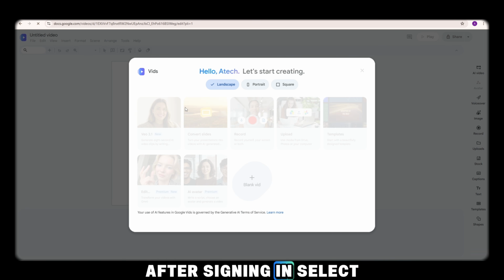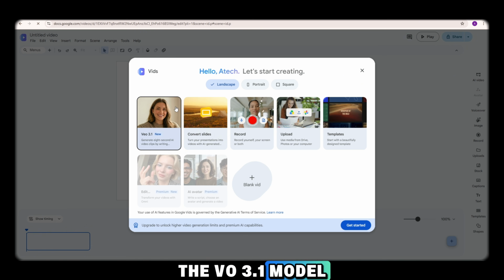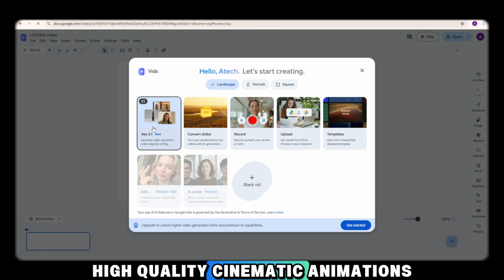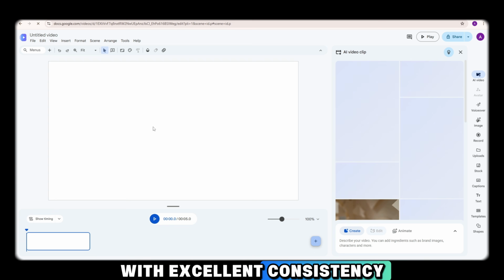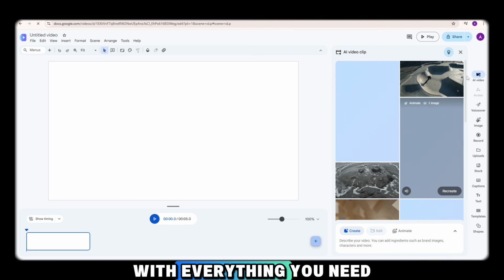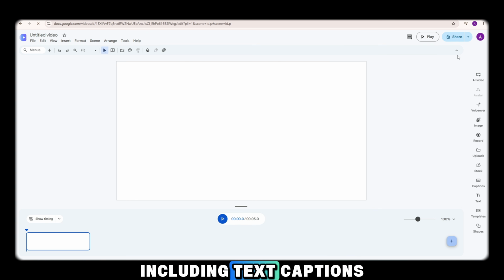After signing in, select the VO 3.1 model. This is one of the latest AI video models, and it produces very high-quality cinematic animations with excellent consistency. Once you enter the editor, you'll see a complete workspace with everything you need, including text, captions, videos, and other editing options. Now click on the video section.